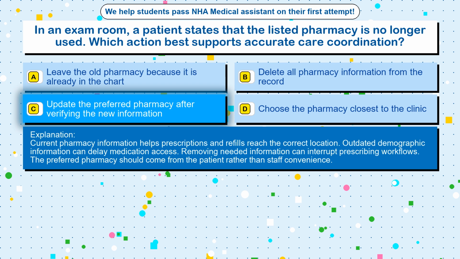Outdated demographic information can delay medication access. Removing needed information can interrupt prescribing workflows. The preferred pharmacy should come from the patient rather than staff convenience.